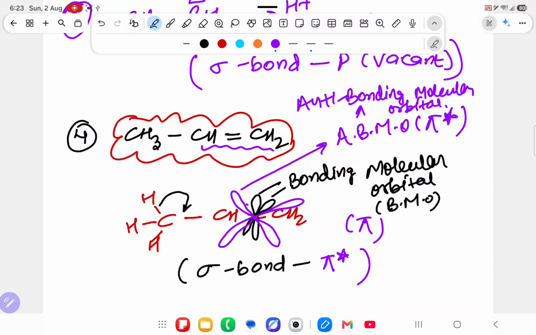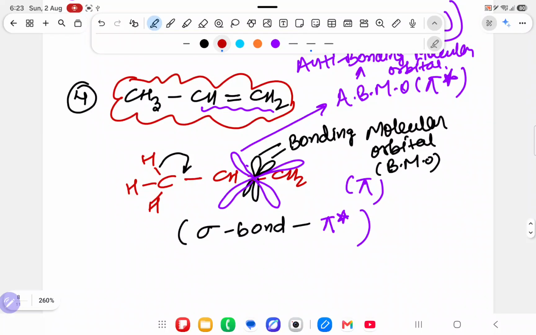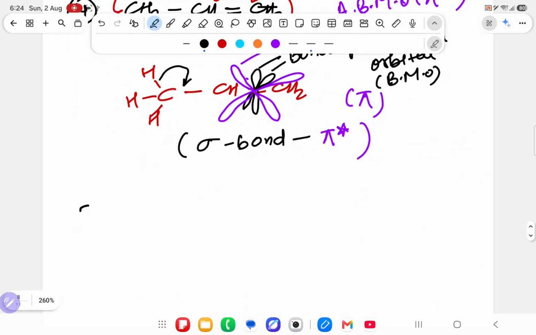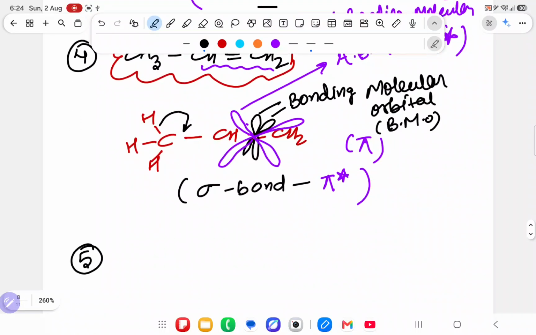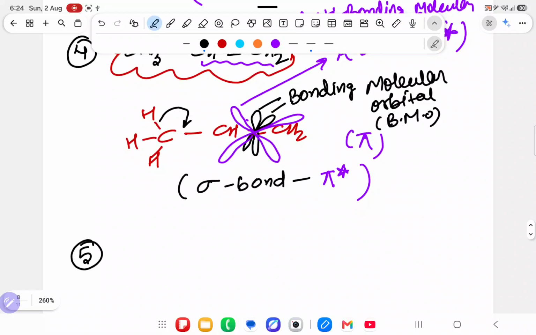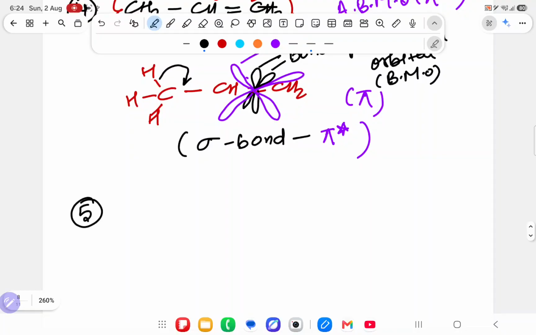So whenever it goes from sigma to anti-bonding molecular orbital, similarly, if I do it for the fifth one, understood? Those who have not understood, I will give the chemical bonding video, where you will see bonding and anti-bonding molecular orbitals. But for now, understand: double bond and triple bond have anti-bonding molecular orbitals because the atomic orbital is filled. So the electron will go from the sigma bond to the anti-bonding molecular orbital, that is pi star. Pi star is an anti-bonding molecular orbital.